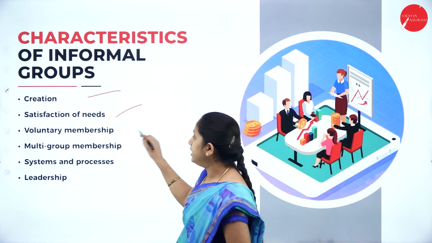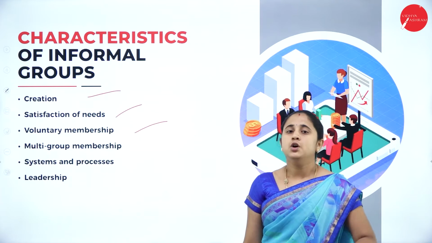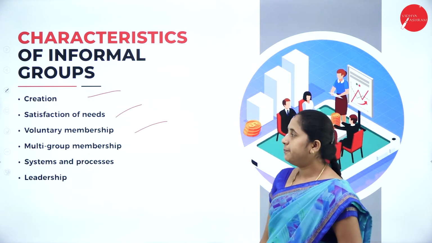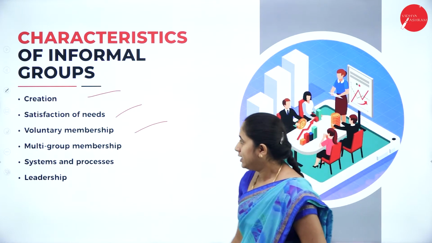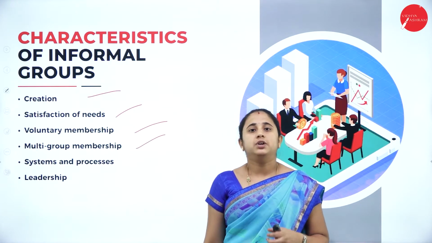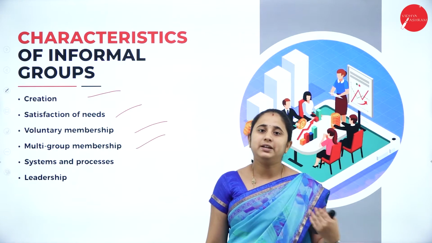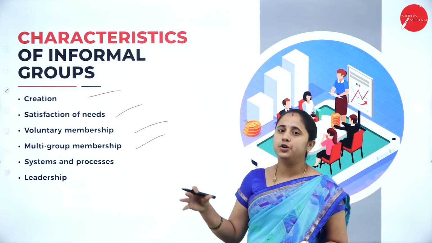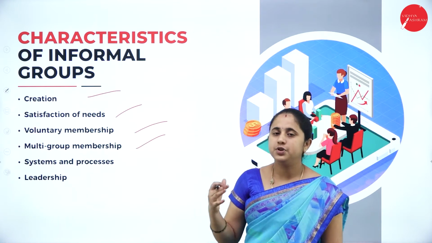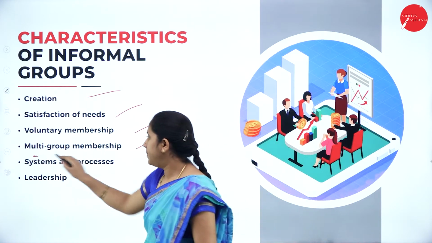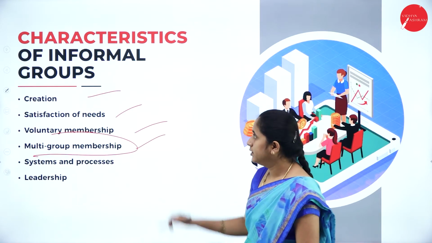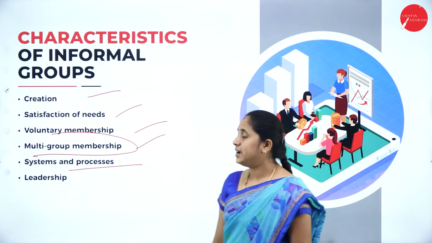Next, voluntary membership. There is no compulsion for the group member, so membership in the informal group is voluntary. Next, multi-group membership. You can be a member of different groups, two or three groups. There is no compulsion to be in one single group. So multi-group membership is possible in the informal group.